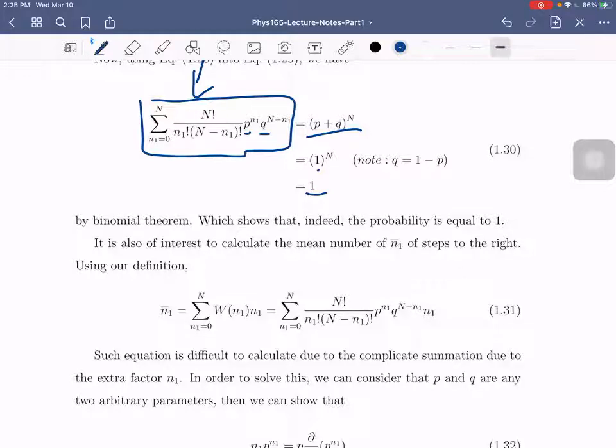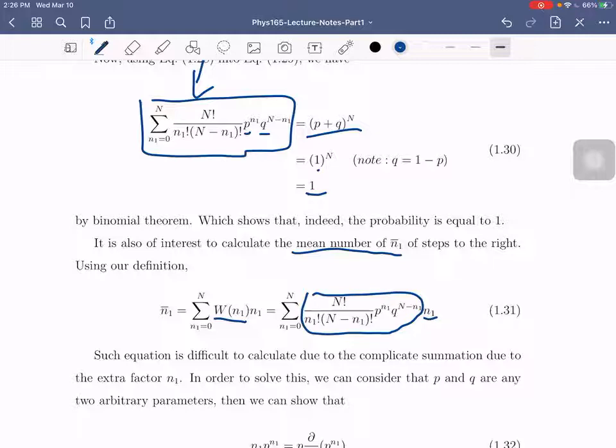So, ngayon, try naman natin i-calculate yung mean number of N1 steps. So, average number of our steps to the right. Okay? So, gamitin natin yung formula. So, to get the average, you just have to multiply yung respective probability and that particular value. Remember, i-divide pa yan ng sum ng Wn1. However, this is just equal to 1. So, we don't need to do that now. So, pinasimple na lang natin. Okay? Since alam na natin yung expression for W of N1, palitan lang natin ito. Okay? Ito yun. You just have to multiply it by N1.